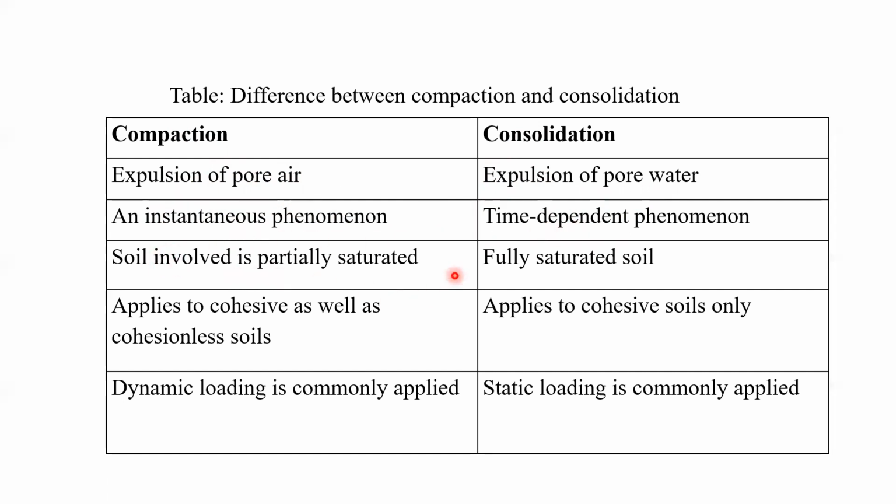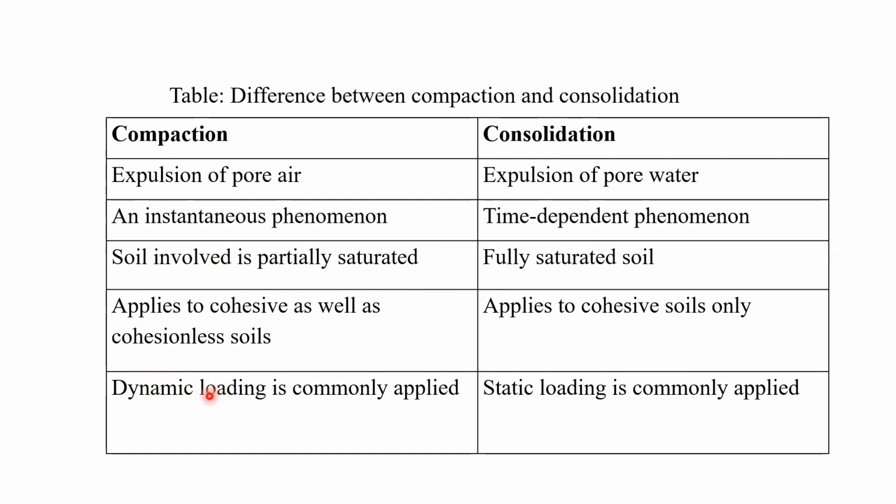In compaction, the soil is partially saturated, whereas in consolidation, it should be fully saturated. Compaction can be used for cohesive as well as cohesionless soil, whereas consolidation is possible only in case of cohesive soil.